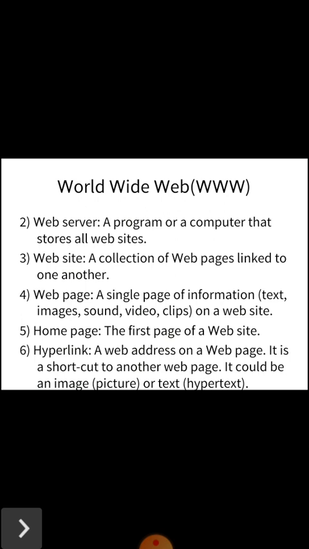Third one, website. What is website? A website is a collection of all web pages linked to one another. Fourth one, web page. A single page of information like text, images, sound, video clips on a website is called a web page. As you all know, in a website we have so many pages. So a single page of that website we can say is a web page.